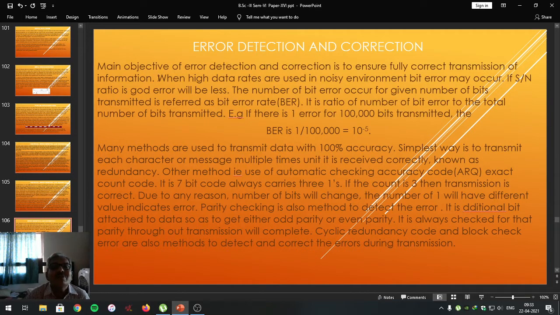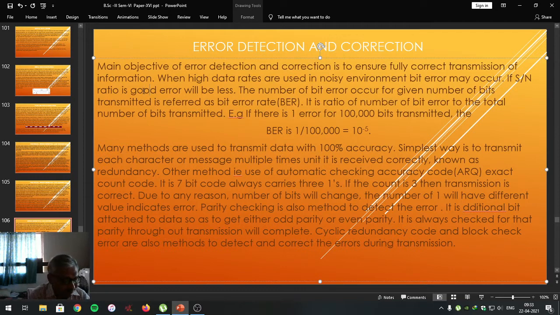Dear students, when high data rates are used in a noisy environment, bit errors may occur. If the signal to noise ratio is good, errors will be less. We know the importance of signal to noise ratio. It decides the noise level. If noise is more, naturally errors are going to be more. If noise is less, errors are reduced. So here also the signal to noise ratio should be better so as to reduce the errors.